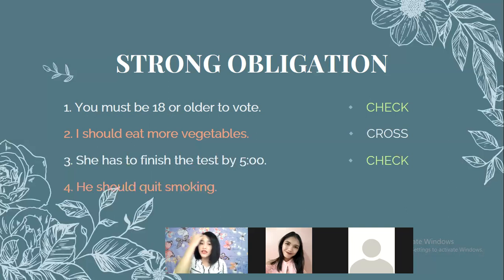Okay, next. You should quit smoking. Is it a strong obligation? Cross, ma'am. Cross because it is an opinion.